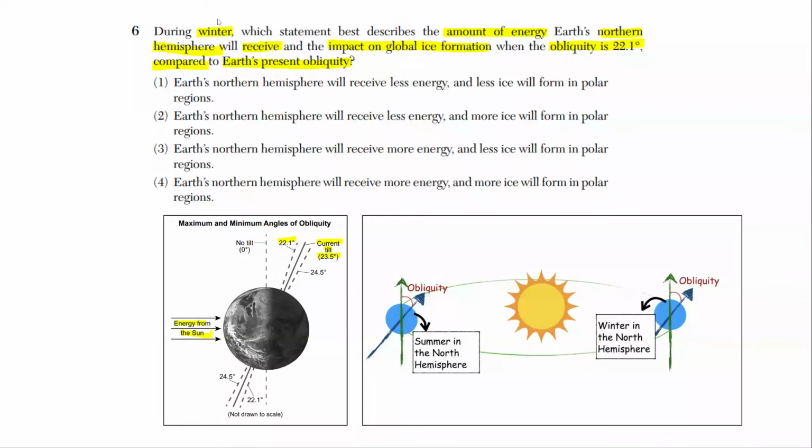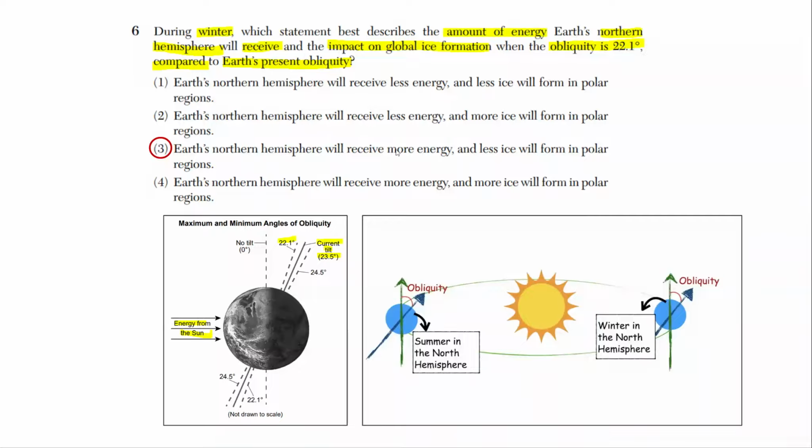Question 6 is asking for winter, so we're going to pay attention to here. And compared to the Earth's present obliquity, the tilt it is right now, we're going to compare to the minimum obliquity, which is 22.1. So what would happen? Which statement best describes the amount of energy Earth's northern hemisphere will receive when the obliquity is 22.1 compared to present? So if the tilt is a little lower or smaller when the Earth is in this position, the northern hemisphere would be slightly closer to the sun, slightly more tilted towards the sun. So that means that it would receive a bit more energy. So that's why the correct answer is actually 3.